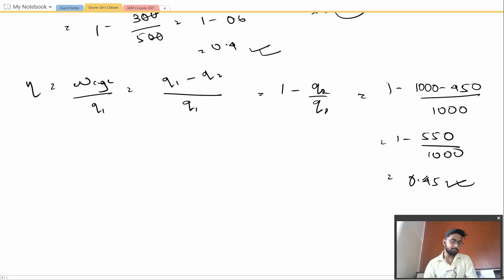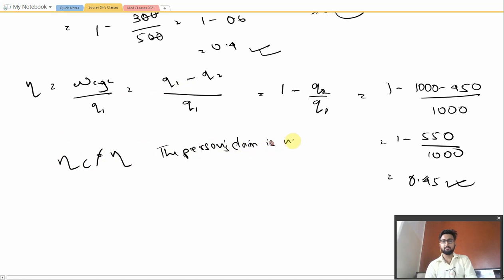Okay, so this would be the correct statement: the person's claim is not true, as the efficiency calculated from temperature and that from the heat do not come out the same. Efficiency C is not equal to the normal efficiency that we calculated from the heat value, and therefore the person's claim is not correct. So this would be a proper statement to write in the exam. You must learn it in this way.